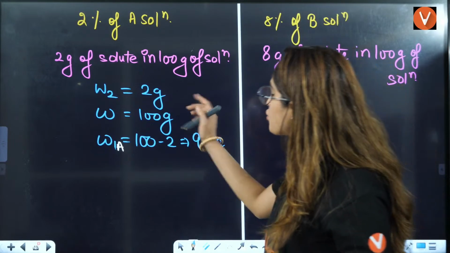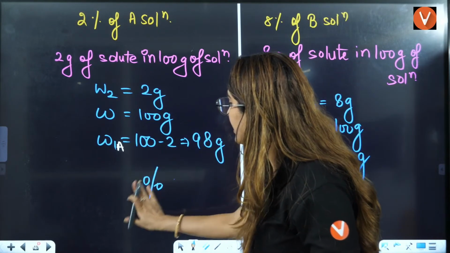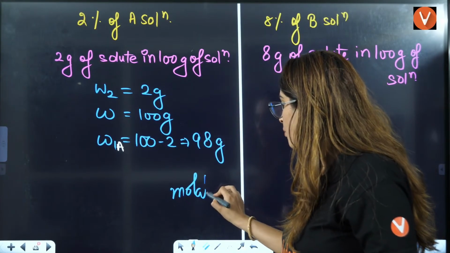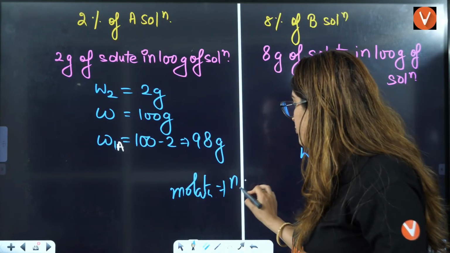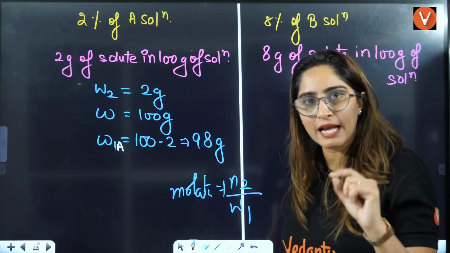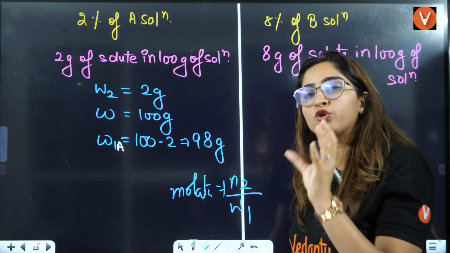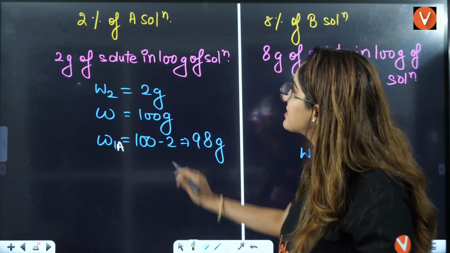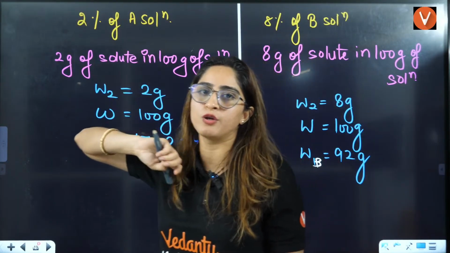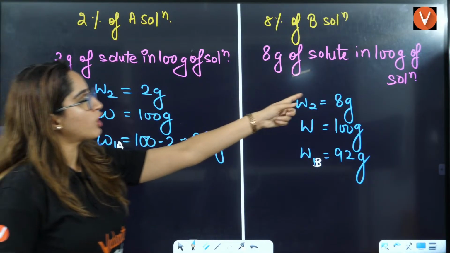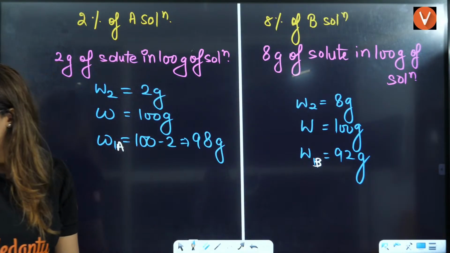Because whenever I talk about molality, molality is number of moles of solute divided by weight of solvent, right? But whenever you talk about percentage, percentage is not this. Percentage is always solute by solution. So this is solute in this much solution. Okay?